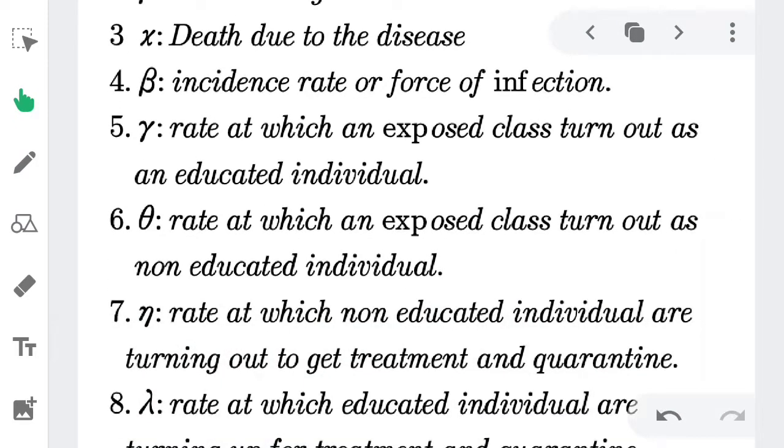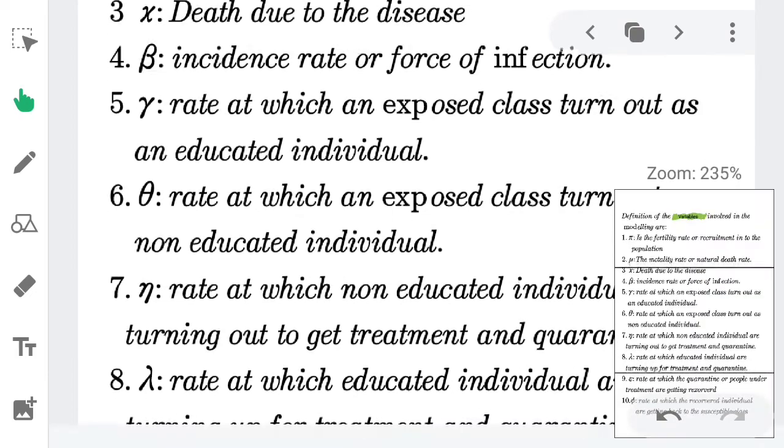You have theta to represent the rate at which a non-educated individual is exposed to or contracting the virus. You have gamma to represent the rate at which a non-educated individual turns up to get treatment and quarantine from the government.